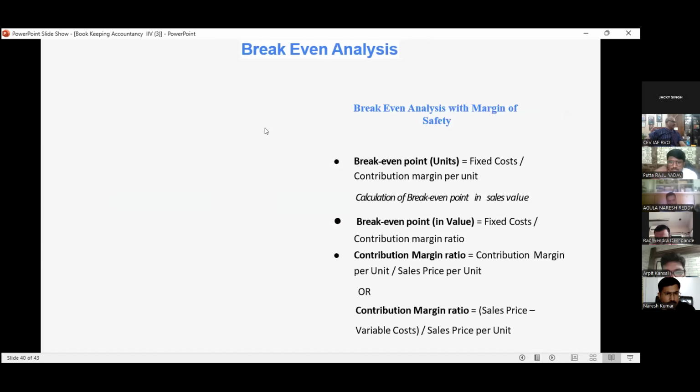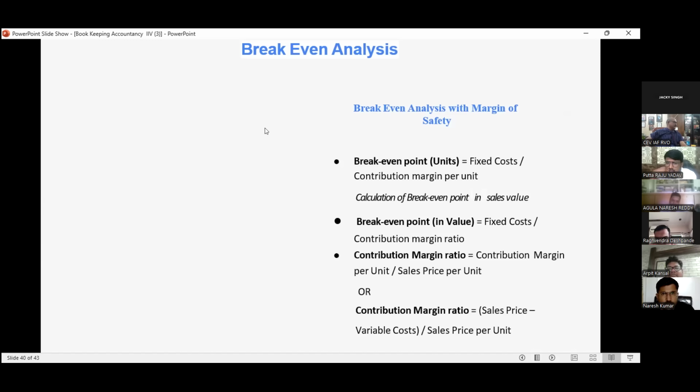Then these are some formulas you have to remember. Break-even analysis with the margin of safety. How to calculate the break-even point on a per unit basis? You have to calculate the fixed cost. Then you have to calculate the contribution margin per unit. How to calculate the contribution margin per unit? Simply sales minus variable cost, you will get the contribution.